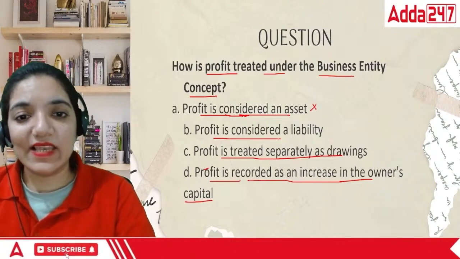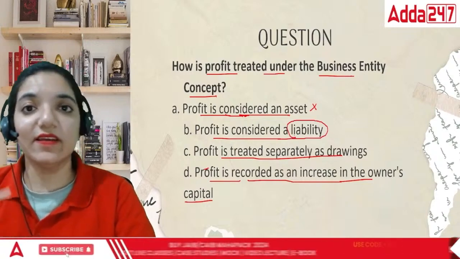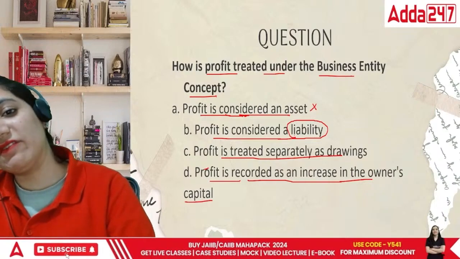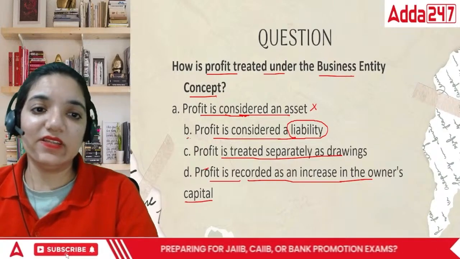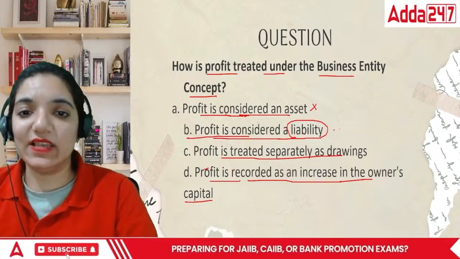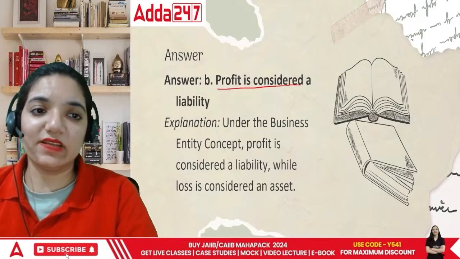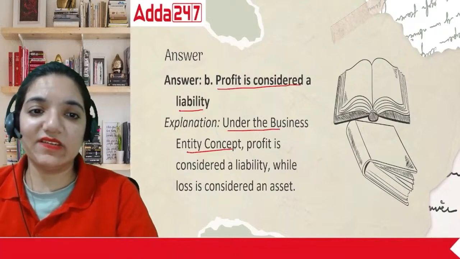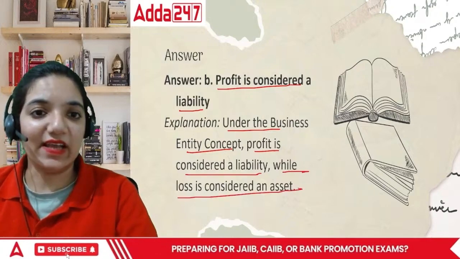It is a liability. It's a burden on the head of the business. Whatever money the businessman has given to the business should be used accordingly. So profit is considered as a liability. The answer is profit is considered as a liability. Under the business entity concept, profit is considered as a liability, while loss is considered as an asset.